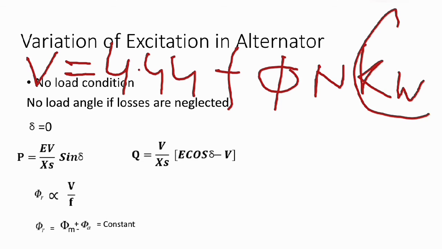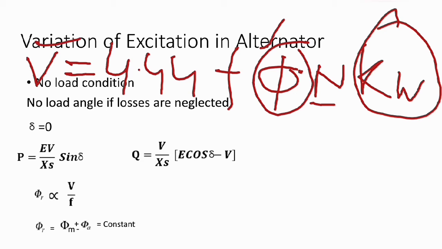Here kw is the winding factor, N is the number of turns, phi is the flux, and f is the frequency. This is the terminal voltage, and this is the resultant flux.